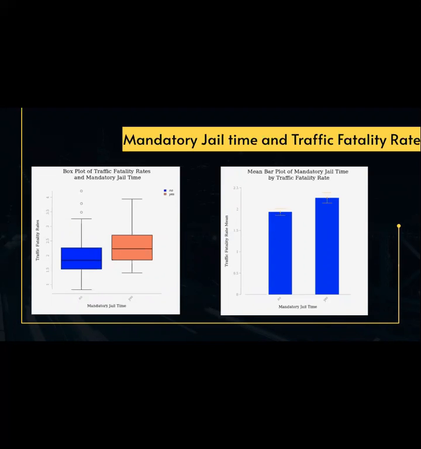On the right, you can see a side-by-side mean bar plot of mandatory jail time and traffic fatality rate. You can visualize that there is a higher traffic fatality rate mean for yes mandatory jail time than for no. As you can see, there's most likely a significant difference between yes and no jail time because you cannot draw a line between the error bars, as you can see with this animation. This will be further assessed later using a t-test.